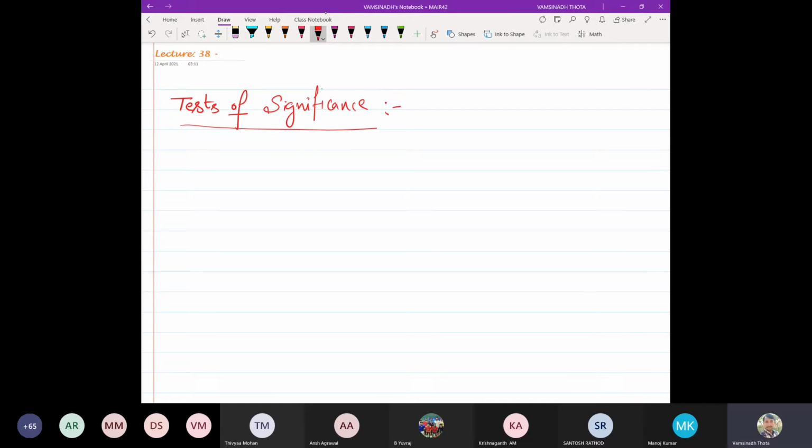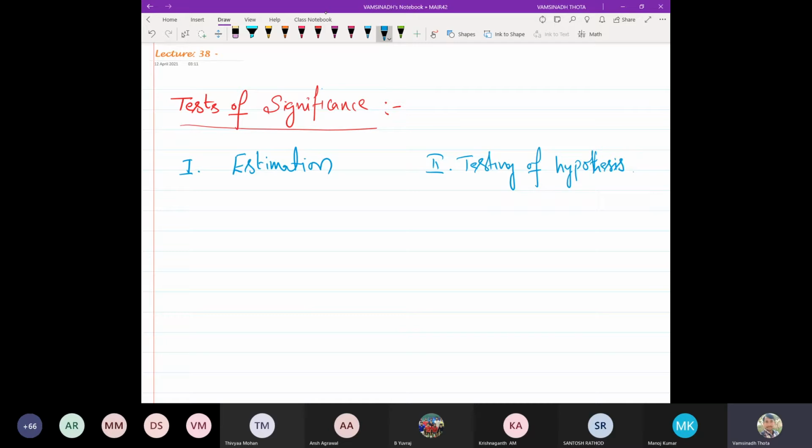So what is this actually? What is this test of significance? In the tests of significance, there are mainly two different things. The first one is called estimation, and the second one is called testing of hypothesis.